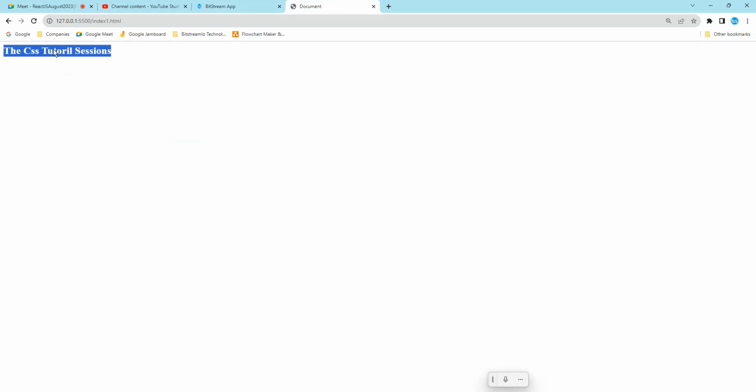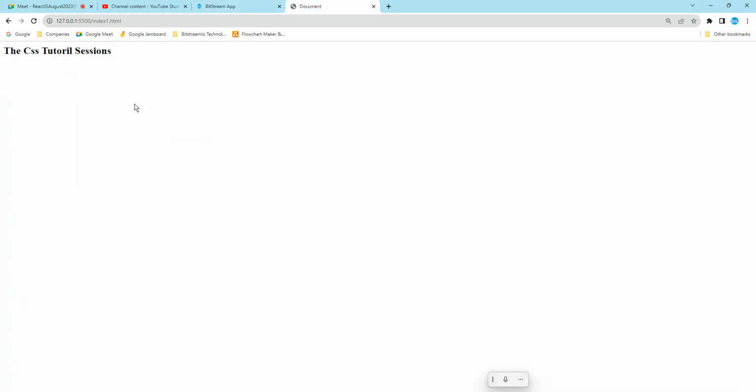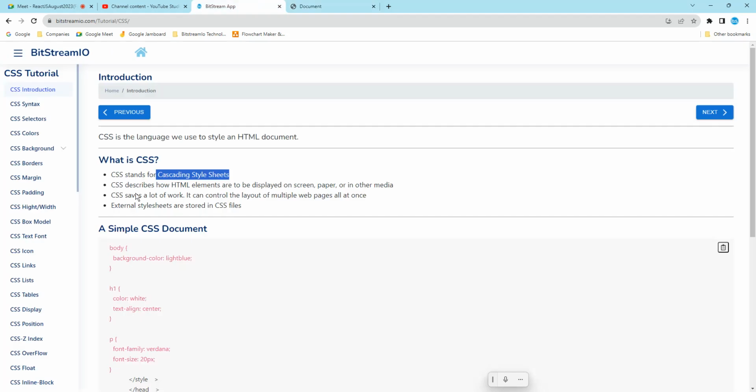Right? What is the color and background color? If you want to make the text align center or end, that is what we are going to decide. CSS saves a lot of work if it can control the layout of multiple web pages. So if you write CSS for one page and for multiple pages, you can use the same CSS. Okay, this is how we are going to be using it.